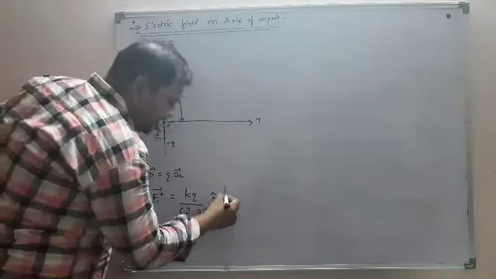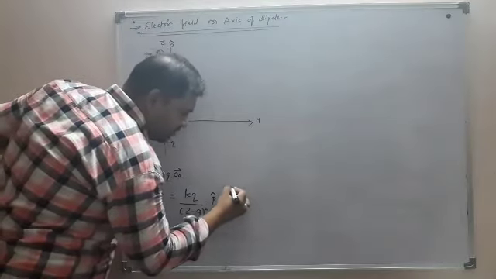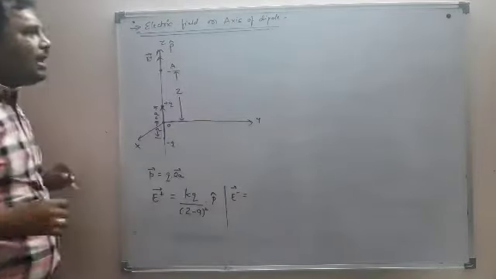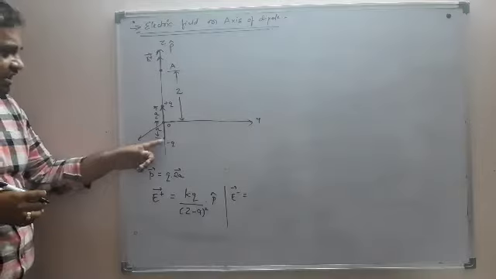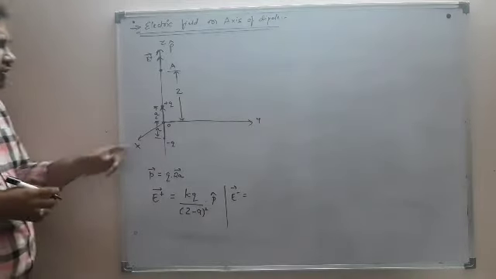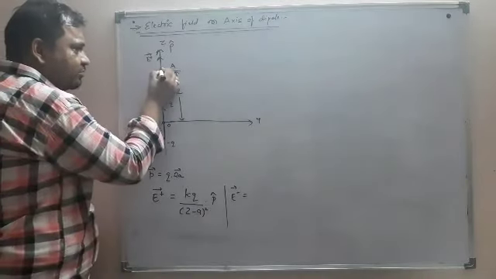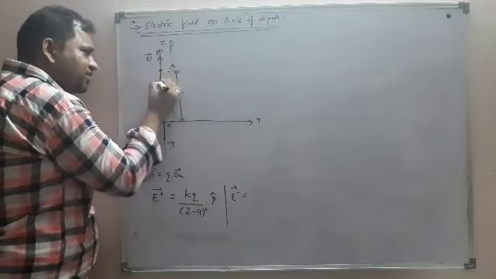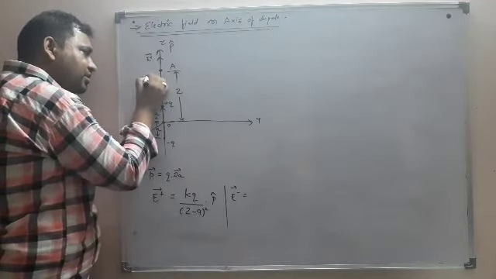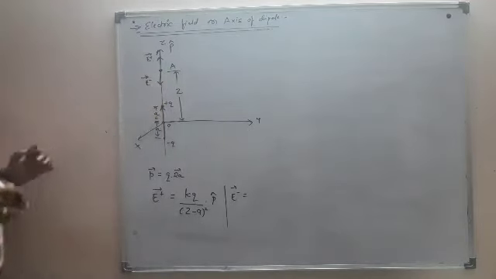Now this is the electric field due to the positive charge, E plus. What is the electric field due to the negative charge? That also I have to find, E minus. Now this is the negative charge, E minus. Due to this negative charge, the electric field at this point will be towards that negative charge.